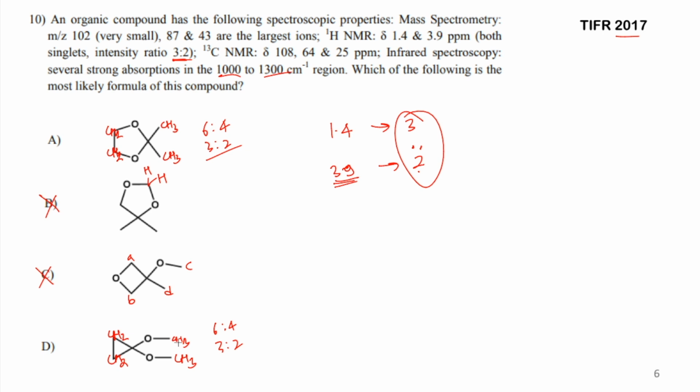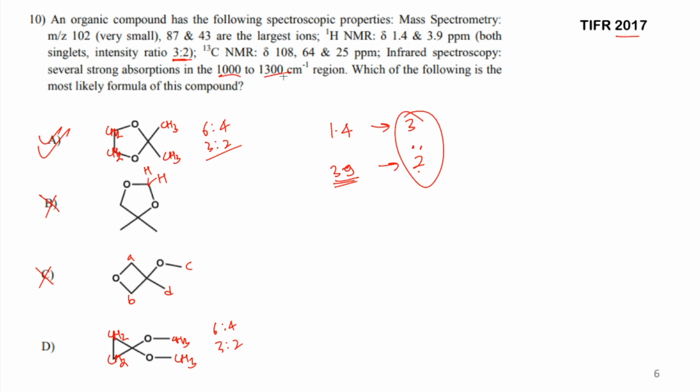Here you will see that the methyl group is attached to oxygen, and here the CH2 group is attached to oxygen. So the carbon containing the lesser number of hydrogens is attached to oxygen in option A, which makes option A correct. Option D is not correct, because if option D were correct, 3.9 ppm would have been given to the intensity of 3, and 1.4 corresponding to the intensity of 2. So that is the reason, and that's how we can do it.